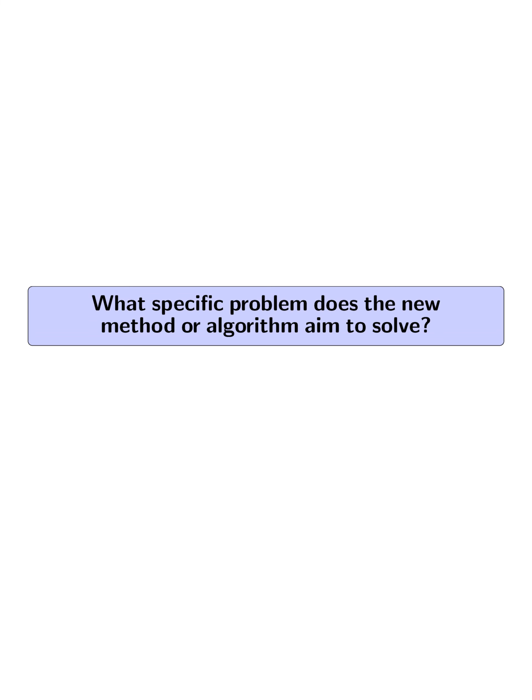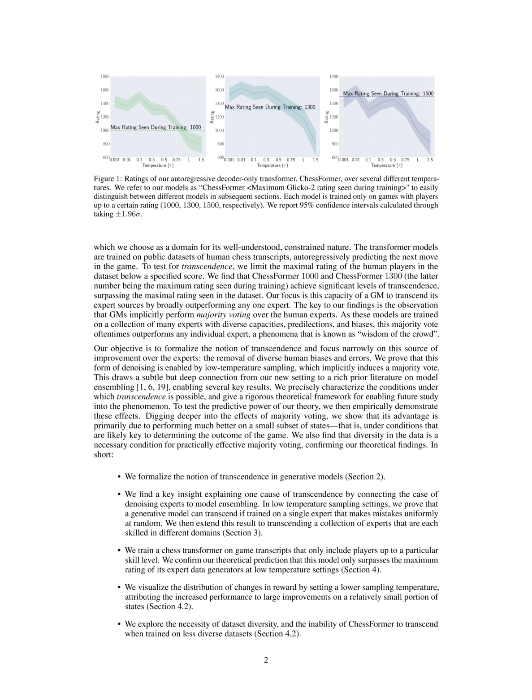What specific problem does the new method or algorithm aim to solve? The new method or algorithm aims to solve the problem of transcending expert sources in generative models. Specifically, it addresses the issue of generative models trained on expert data outperforming the best individual experts.